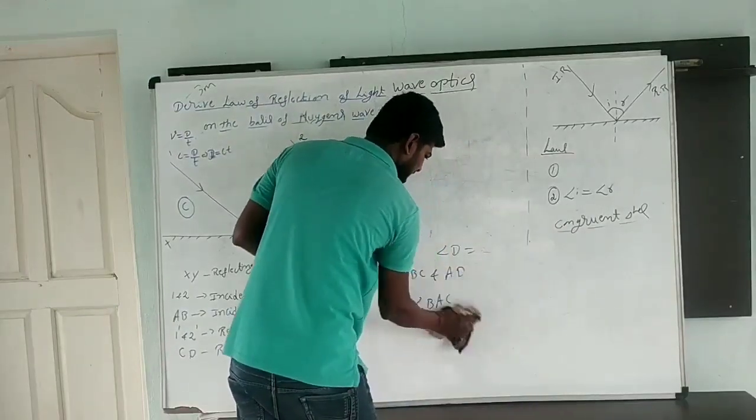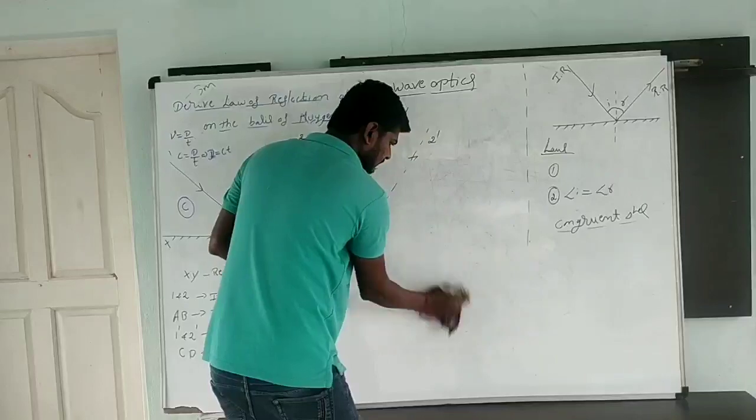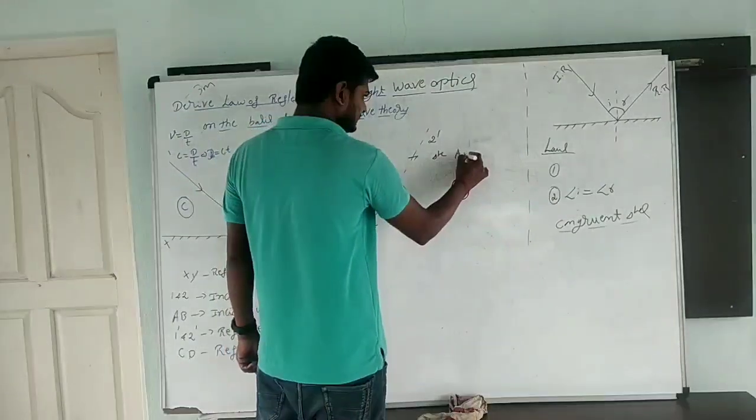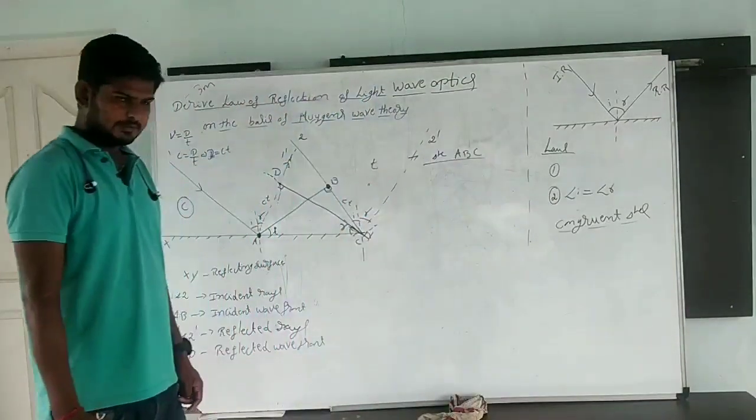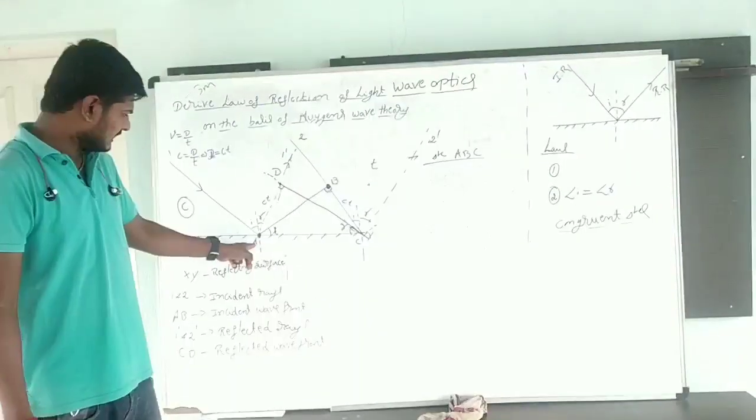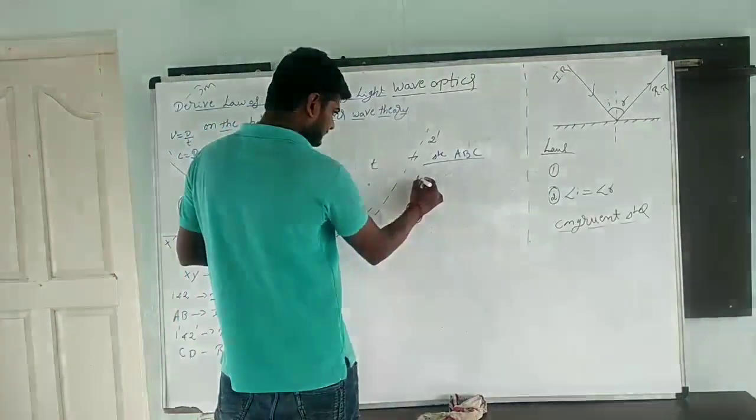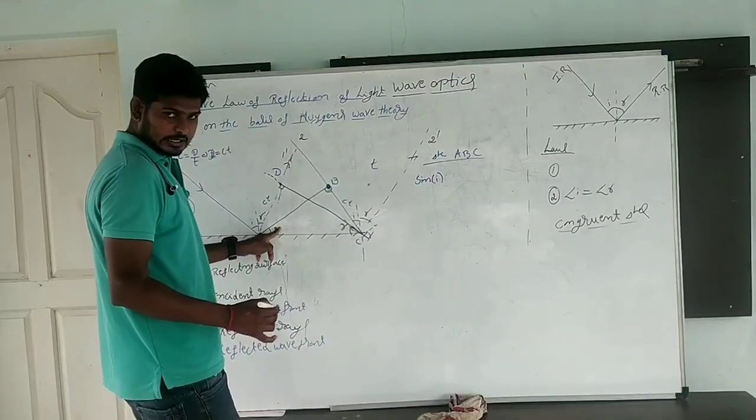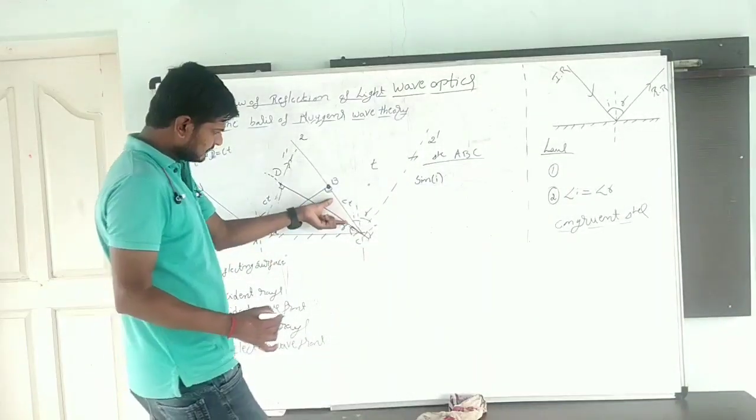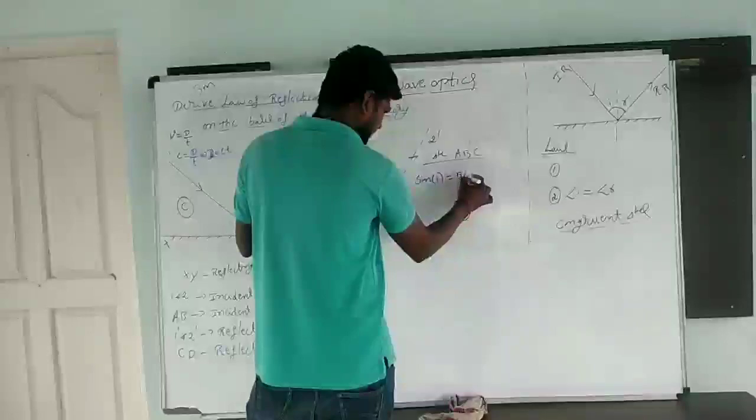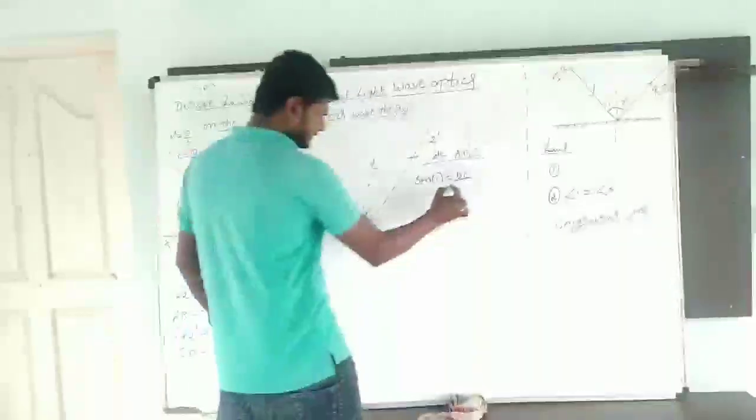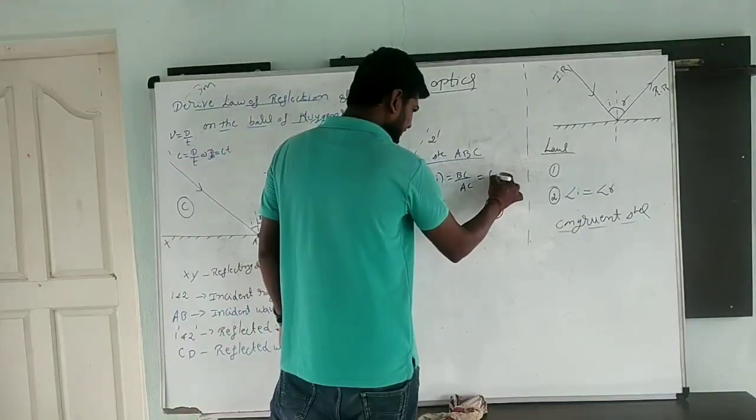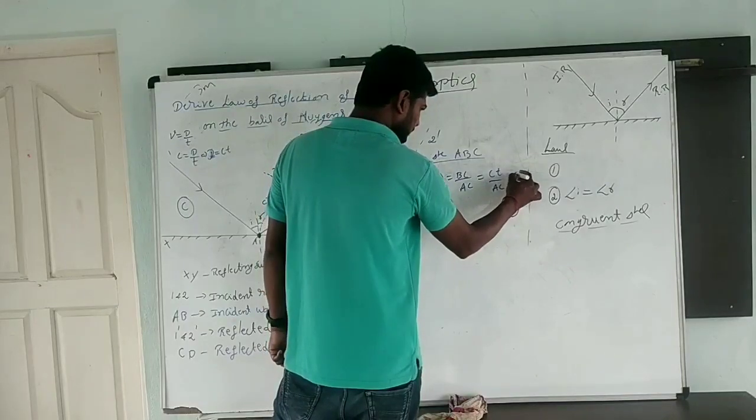One more method, an alternative method. I am going to take two triangles. From triangle ABC, sin i is what? Opposite by hypotenuse. Opposite is BC, hypotenuse is AC. BC by AC. BC is CT. AC, I am going to take, this will be equation 1.